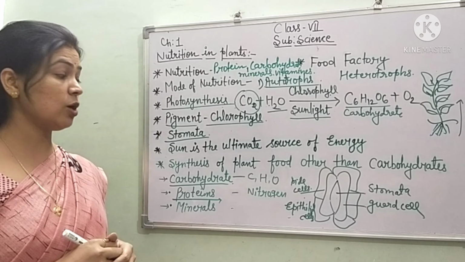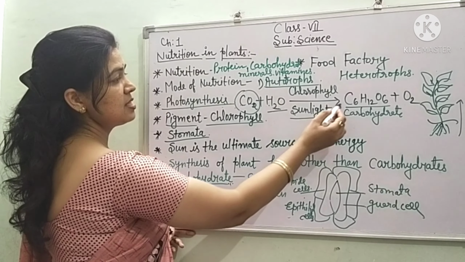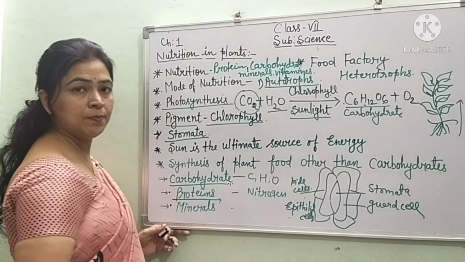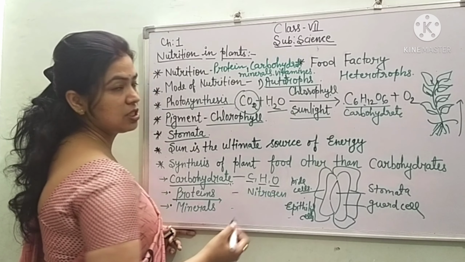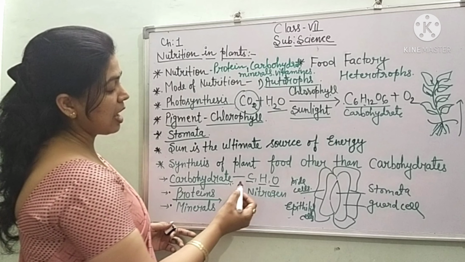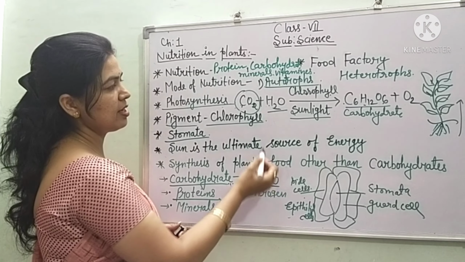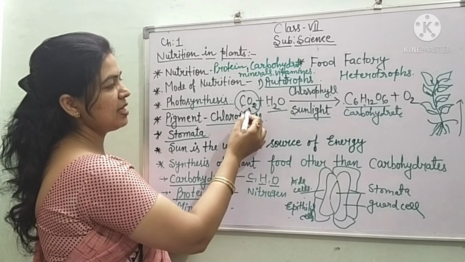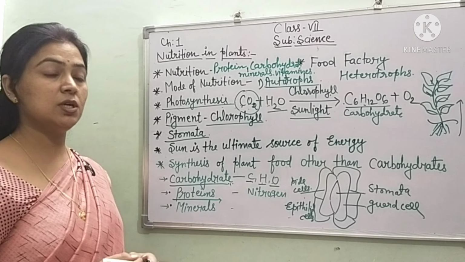That is okay. But now children, when we are talking about carbohydrate, the formula is C6H12O6. It means carbohydrate is made up of carbon, hydrogen, and oxygen. It means carbon is taken from carbon dioxide, hydrogen is taken from water, and you can see that oxygen is also there in both the compounds.